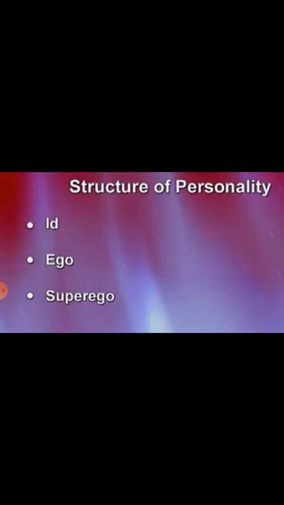So first of all, the id. It is the source of a person's instinctual energy. It deals with immediate gratification of primitive needs. That means it behaves just like a child. It works only as a principle of gratification of its needs, for example, sexual desire and aggressive impulses.